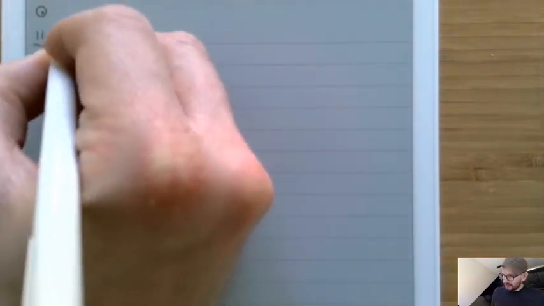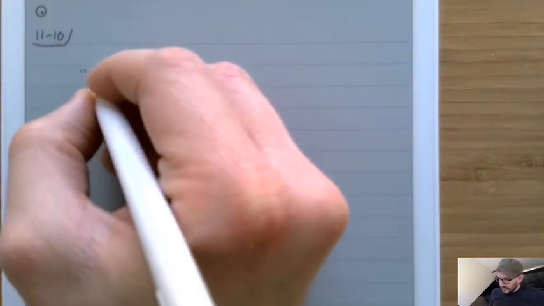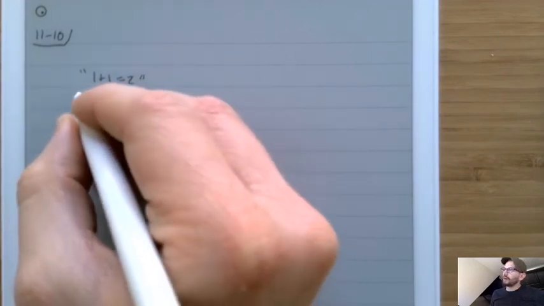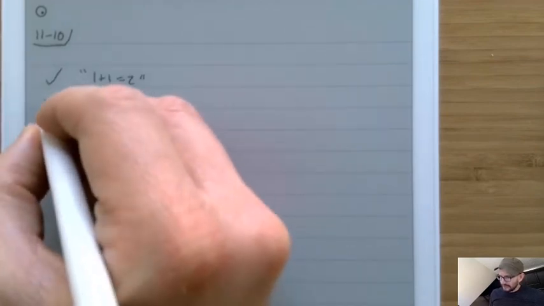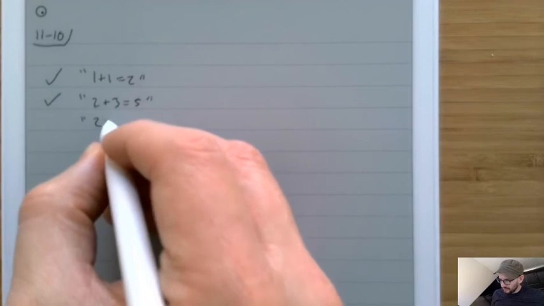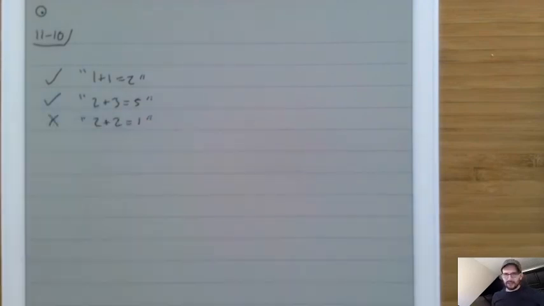There's one last that I would like to point out that I think is interesting. So let's imagine a way to recognize correct addition equations. Because remember, way back at the very beginning, one of the things that the people who came up with this field wanted to do is come up with a way of looking at a math equation and saying whether or not it was correct. So let's think about a way to encode equations like 1 plus 1 equals 2, or 2 plus 3 equals 5. These are true equations and we'd like to accept them, but if we had an equation like 2 plus 2 equals 1, then we'd like to reject that equation.